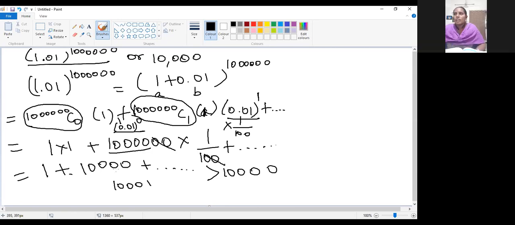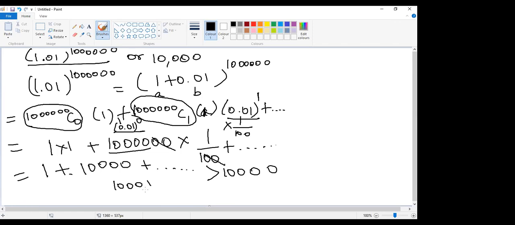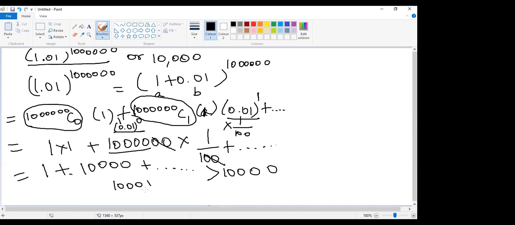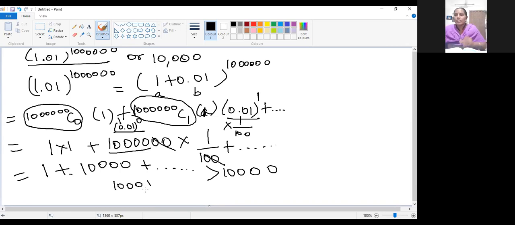Okay, next one. What is the disadvantage in Pascal's triangle? Ma'am, it's dependent on the previous line. We can't directly find the index. If the power is getting increased, we can't write from the top of the triangle.